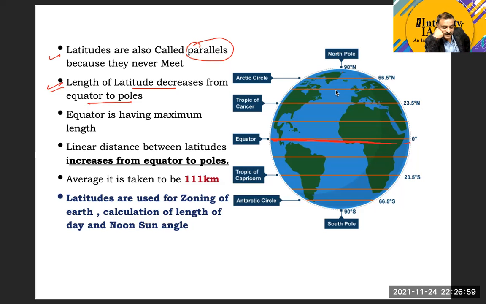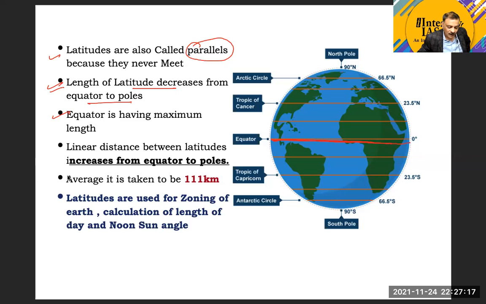This point is clear, guys. So you can say that the equator has a maximum length, and towards the pole the length of the latitude would be approximately 0. It is just a point, so it is going to be 0. So the equator is of maximum length.